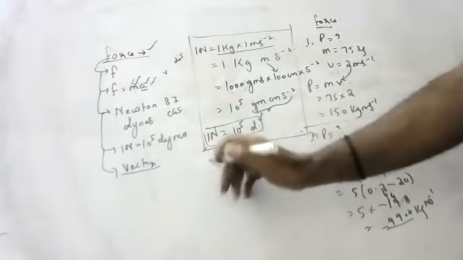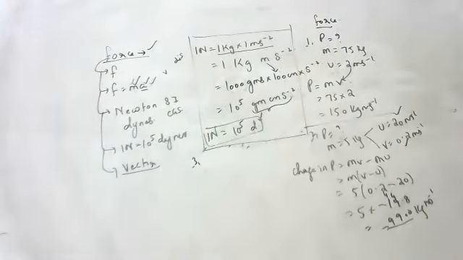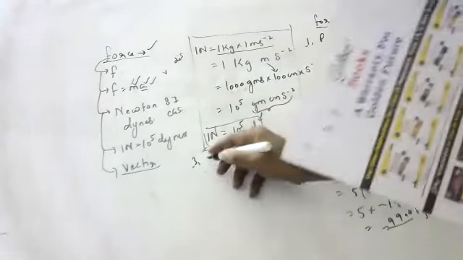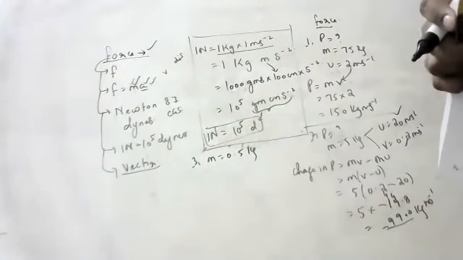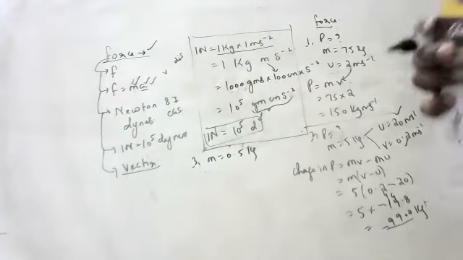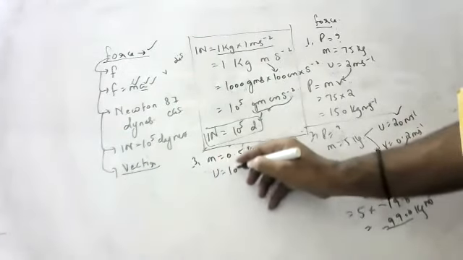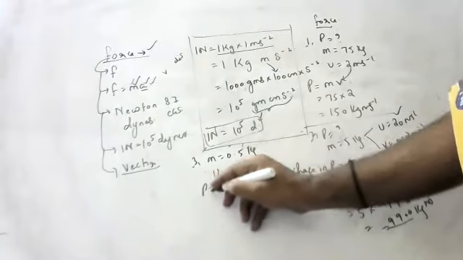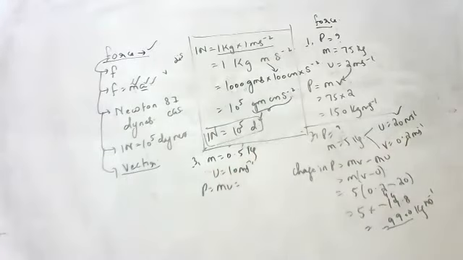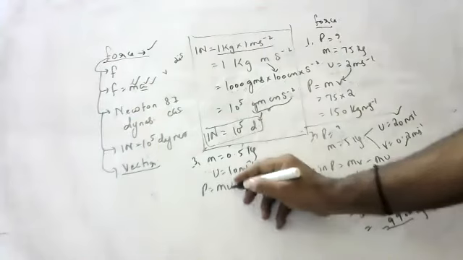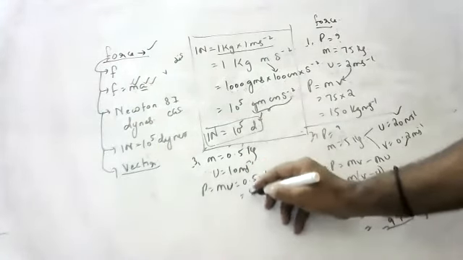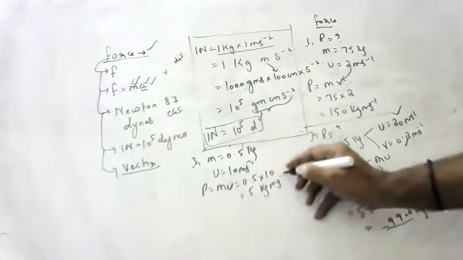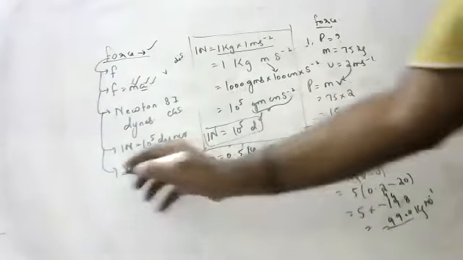Next question. Okay, Srihita, are you there? Yes, sir. A man throws a ball of mass 0.5 kg vertically upwards with a velocity of 10 meters per second. What is the initial momentum? mv initial, 0.5 into 10, 5 kg meter per second.